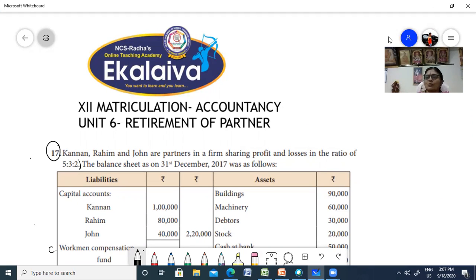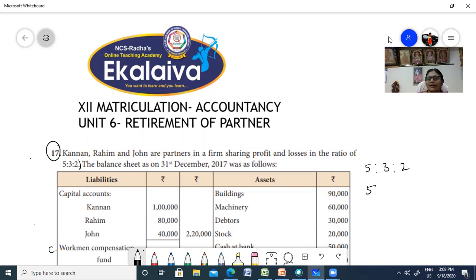We have learned small journals and seen small adjustments. Now we are going to see how to use all the adjustments to calculate the capital account and finally do the balance sheet and find out how much you have to pay the retiring partner. Now, Kannan, Rahim and John are partners sharing profit and loss in the ratio 5:3:2.